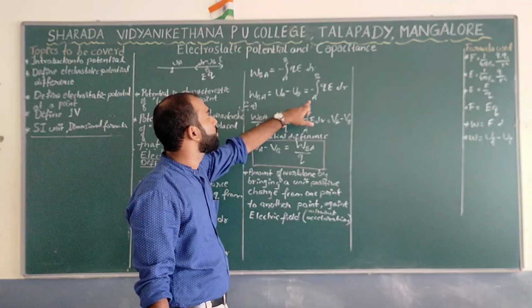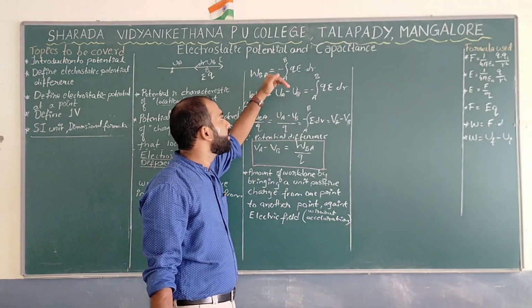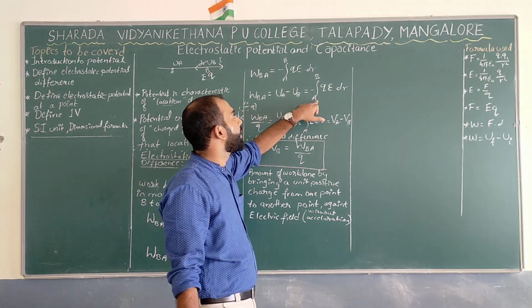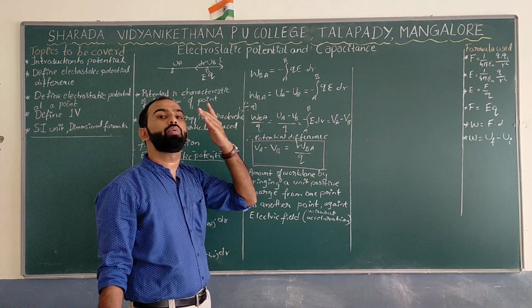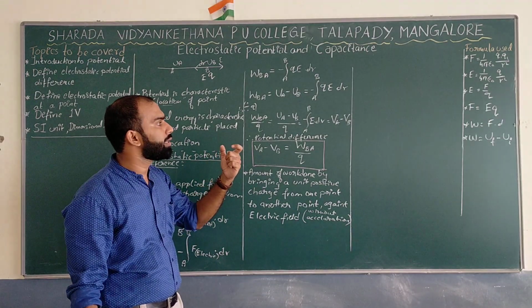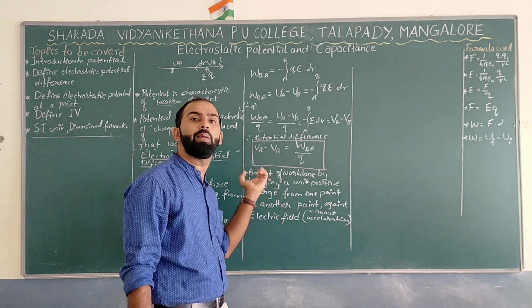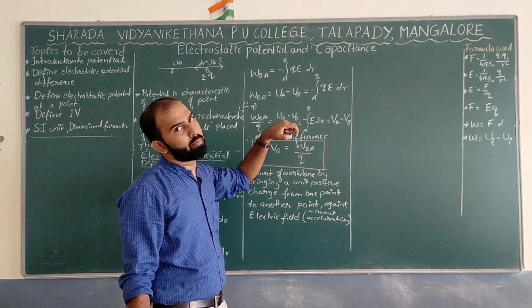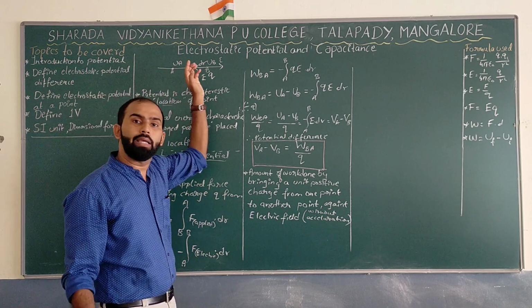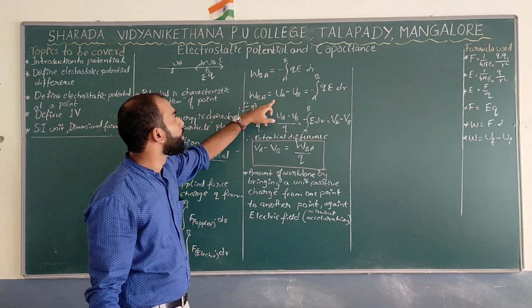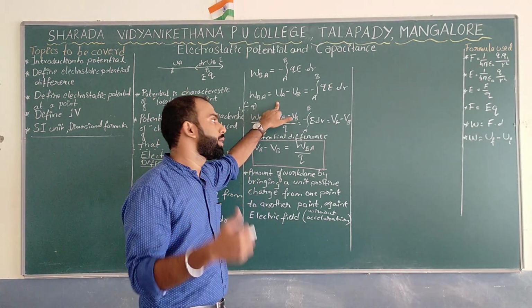Why have I taken A to B? Because we have moved a force from A to B. And why can't I write UB minus UA? Because based on the general things we discussed in the work-energy theorem, it should be the final potential energy minus the initial potential energy. So this is the final and this is the initial potential energy. That's why I have written UA minus UB, and you can't write UB minus UA.